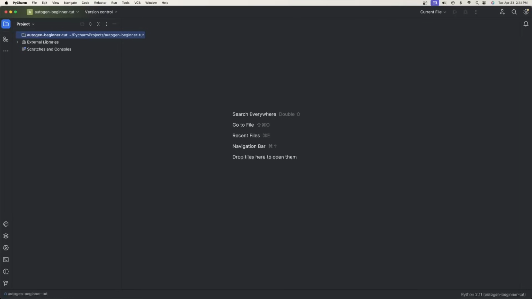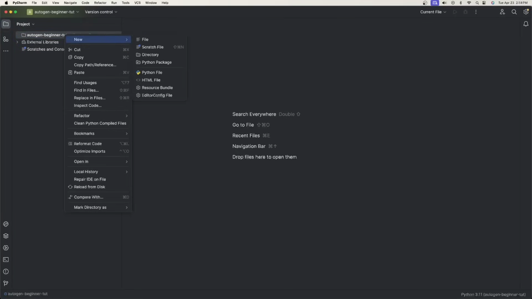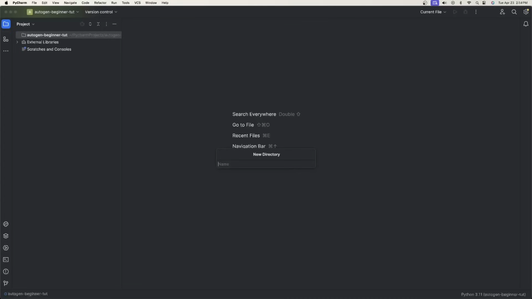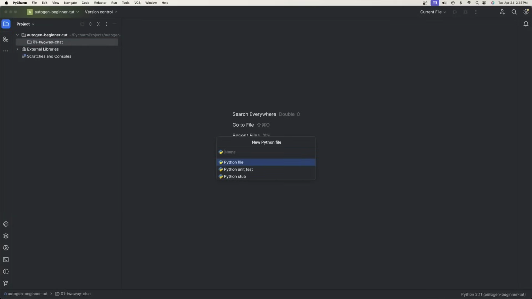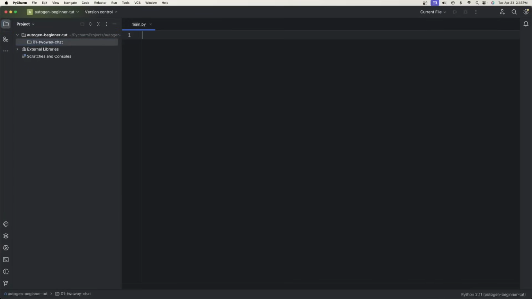All right, so here is our screen. Now I'm going to go ahead and create a new directory under this project. So right click, new directory, and we'll just name this O1 two-way chat. I'm also going to have this project in the description. So if you get lost at any point, you can just go ahead and retrieve the files from there. Now go ahead and right click on that new directory and choose Python file. And we'll just name this main.py. Okay, and now we're ready to code our first AutoGen application.